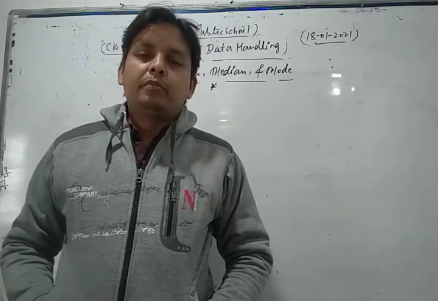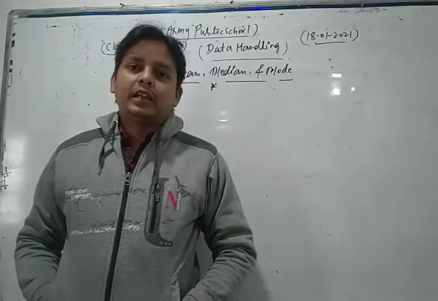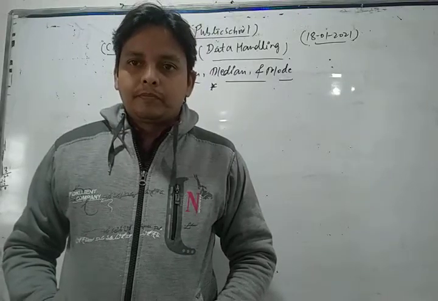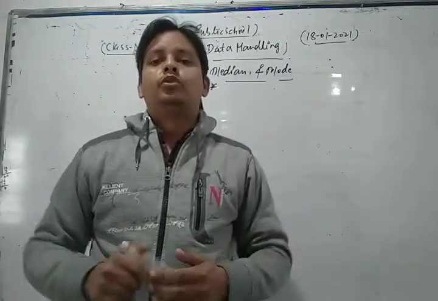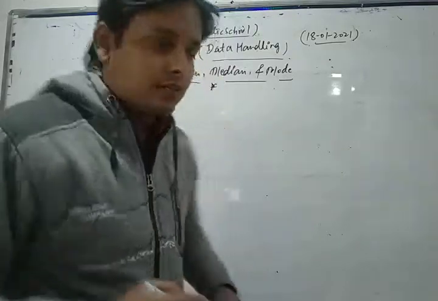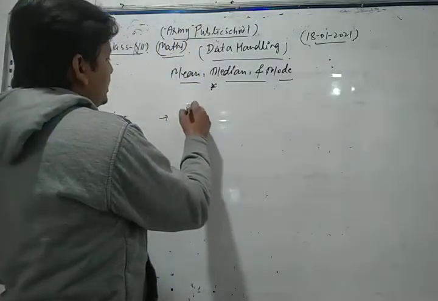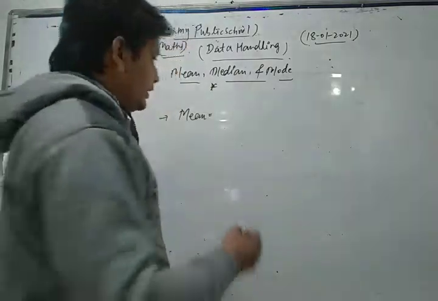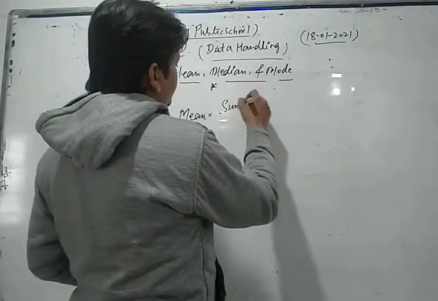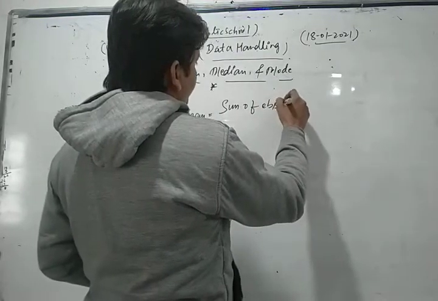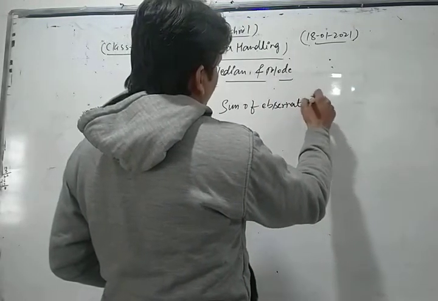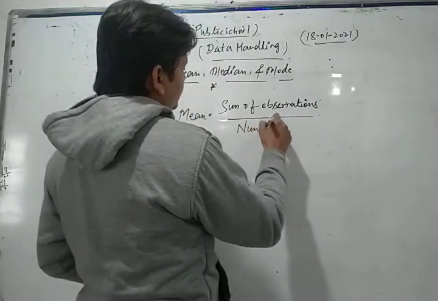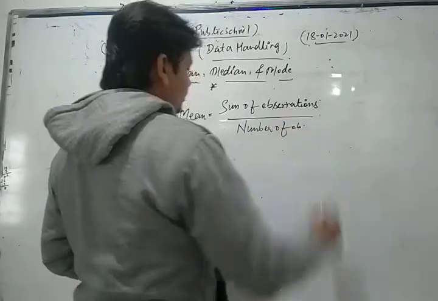What is the basic concept of mean? Dear students, the mean of any data can be calculated as the sum of observations divided by the number of observations. So the general formula for mean is: sum of observations divided by number of observations.